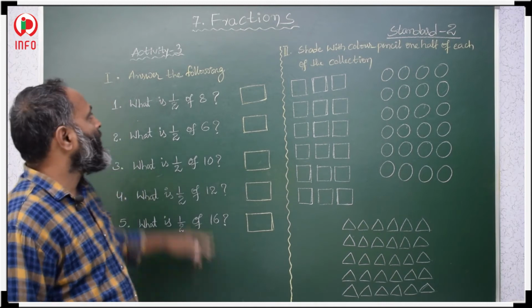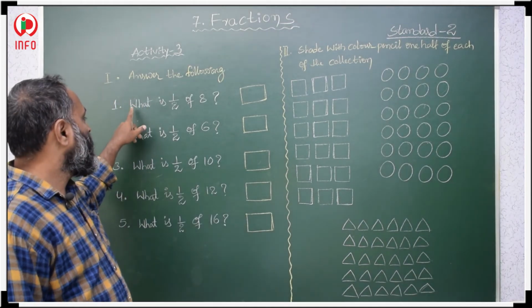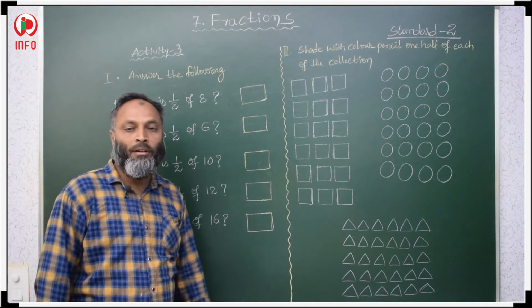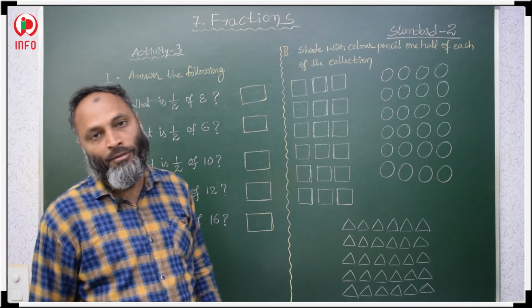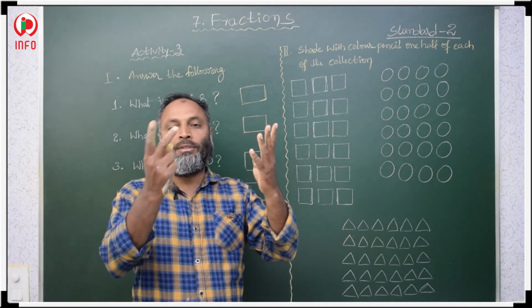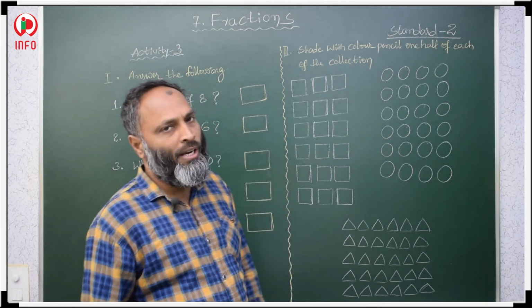Now, friends, see here in activity 3, answer the following. The first question is, what is half of 8? See here, 1, 2, 3, 4, 5, 6, 7, 8. It is very easy to say what is half of 8.